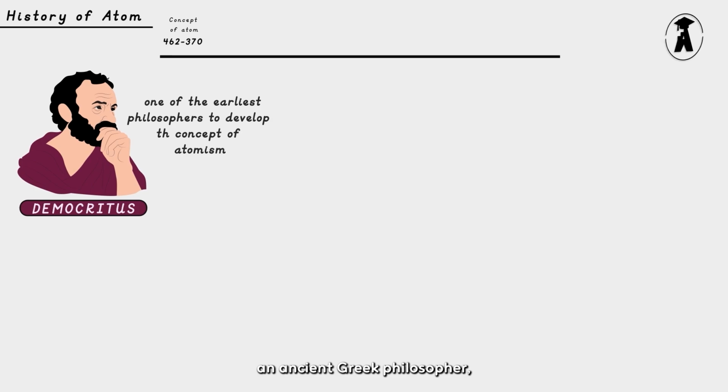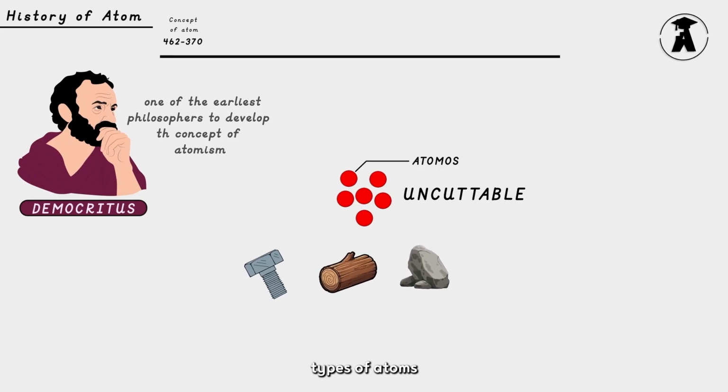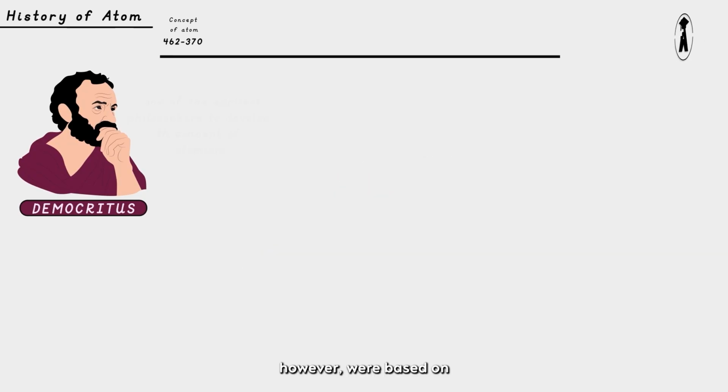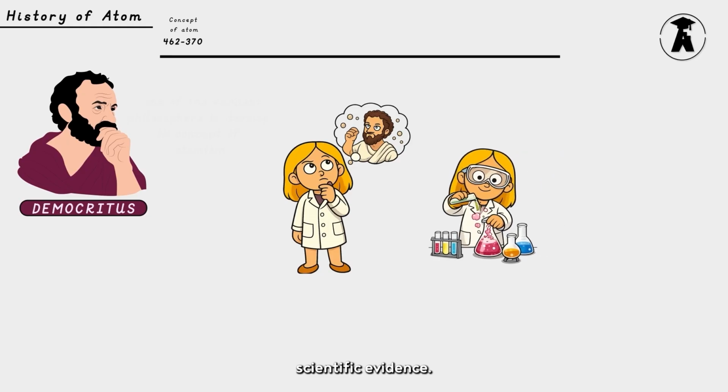Democritus, an ancient Greek philosopher, was the first to propose the idea that everything is made of tiny, indestructible particles called atomos, meaning uncuttable. He believed the properties of materials depended on the types of atoms they contained. His ideas, however, were based on thought experiments rather than scientific evidence.